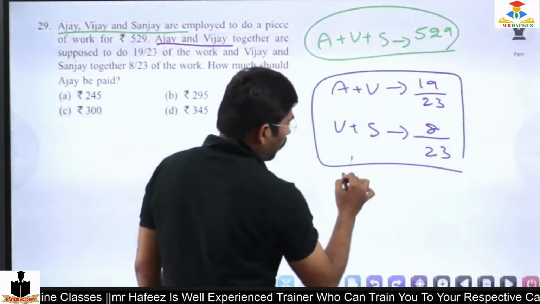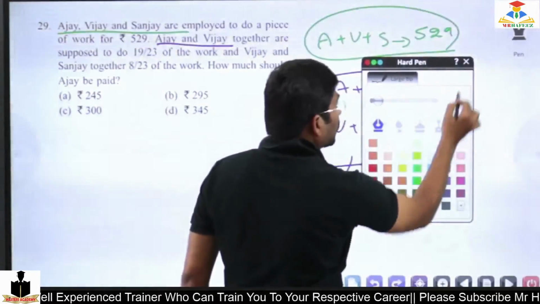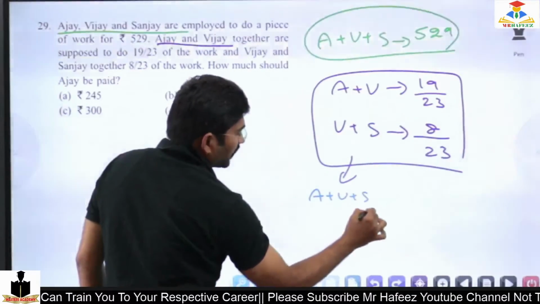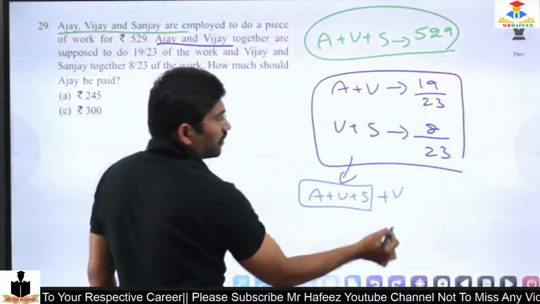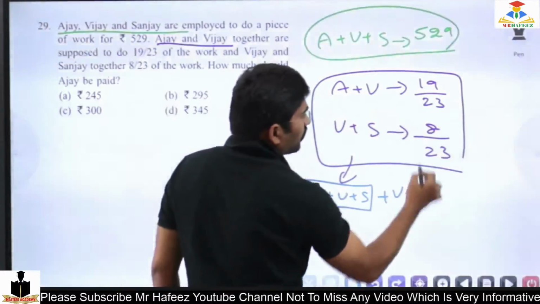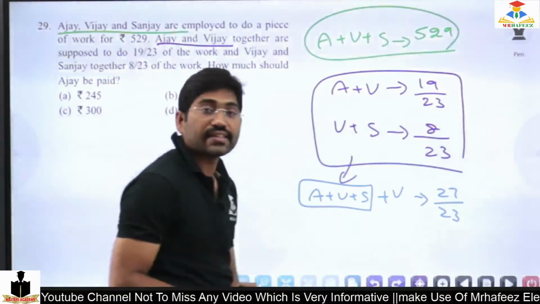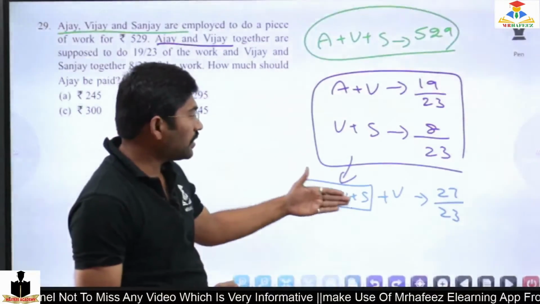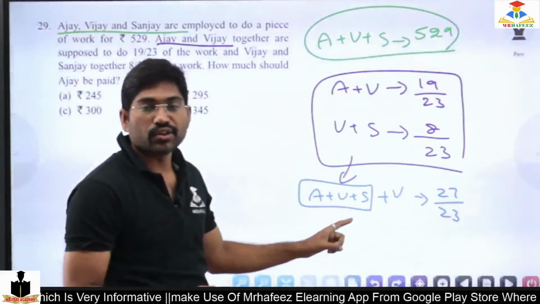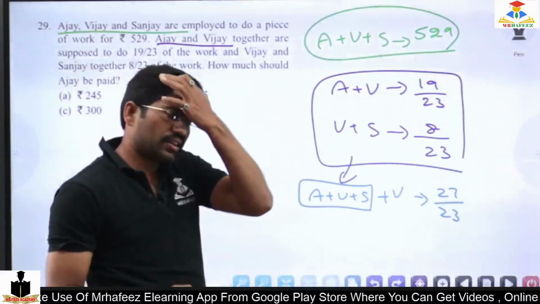So if I add all together, what will I get? Ajay plus Vijay plus Sanjay plus Vijay. Yes or no? Because 2 times Vijay is here. So it equals 19 plus 8, which is 27 by 23. So Ajay, Vijay, Sanjay as well as Vijay should get 27 by 23rd part. But in reality, Vijay is more here.